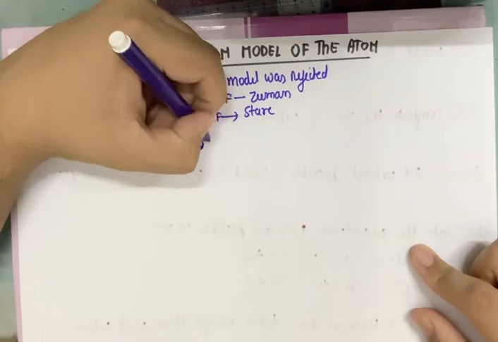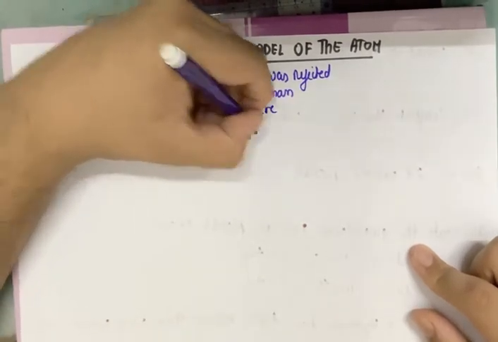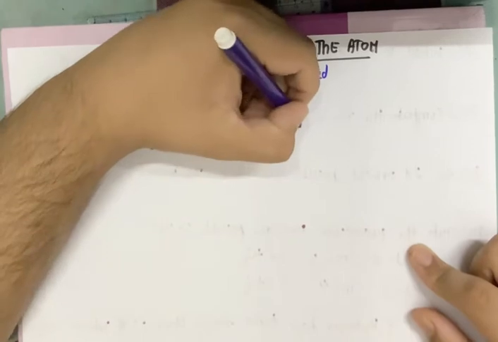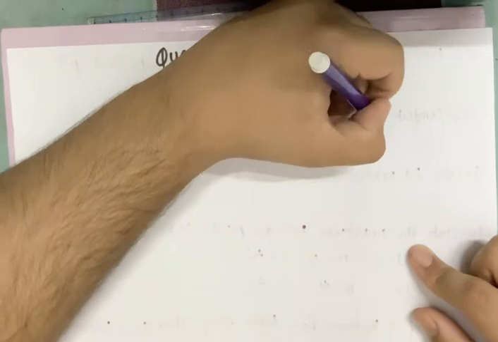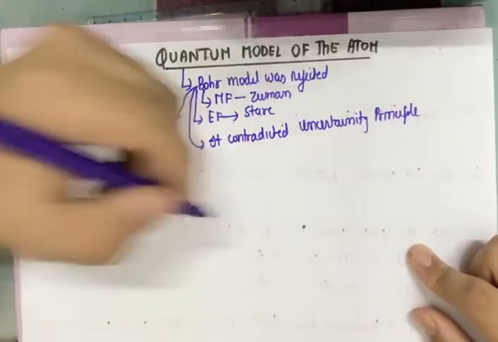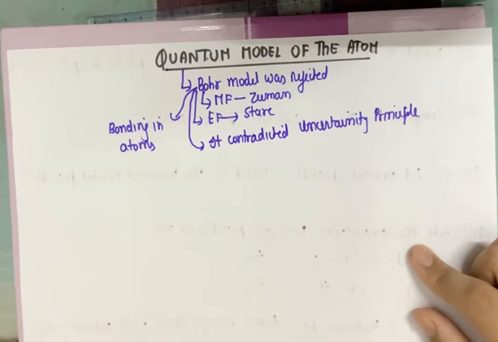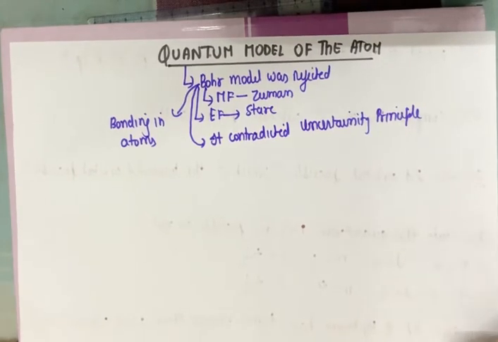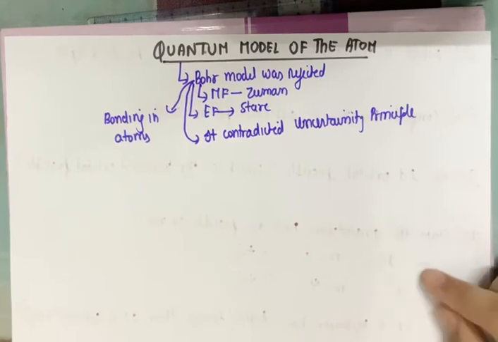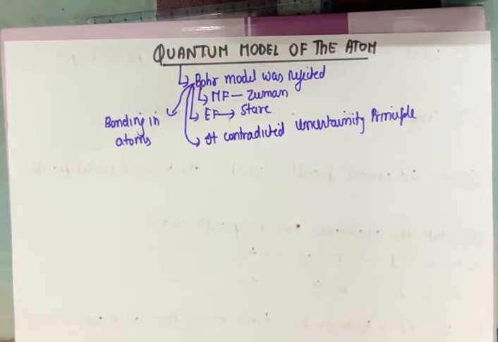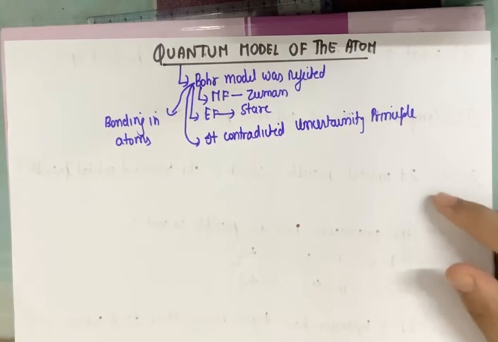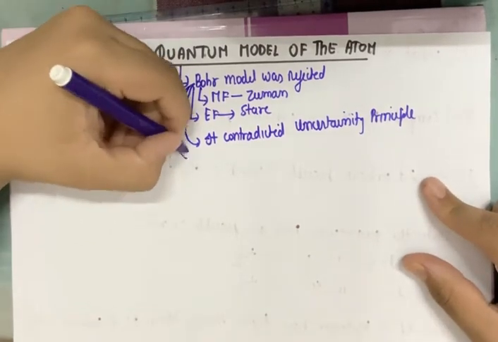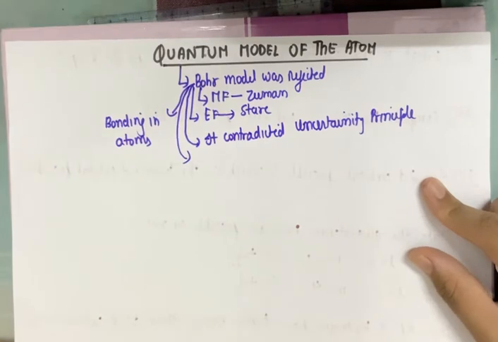The third one was it contradicted the uncertainty principle. The uncertainty principle, given by Heisenberg, stated that it is impossible to exactly find the velocity or momentum and the position of an electron. But the Bohr model told that the electron revolves in an orbit, which is a fixed path, which actually allowed us to find the position and velocity at the same time. This contradicted the uncertainty principle and hence it could not be incorporated. And lastly, it did not follow the dual nature of matter.